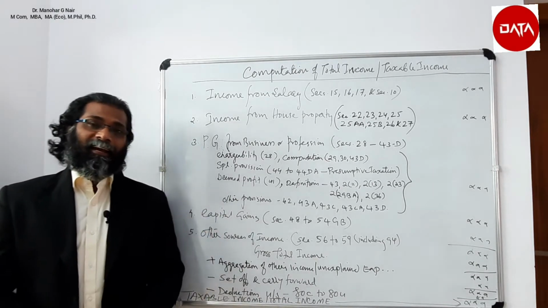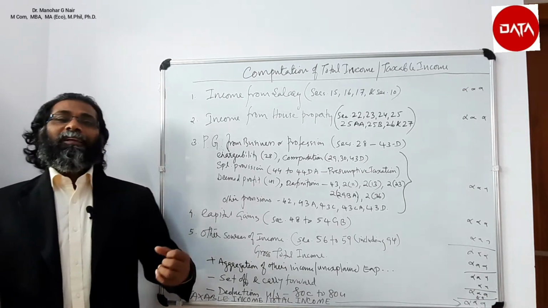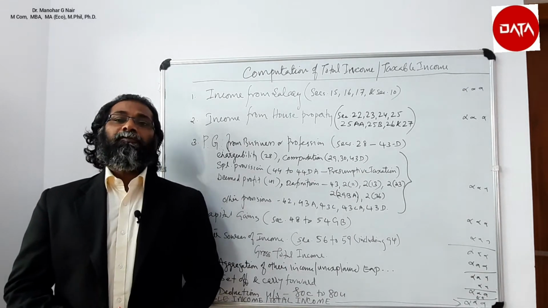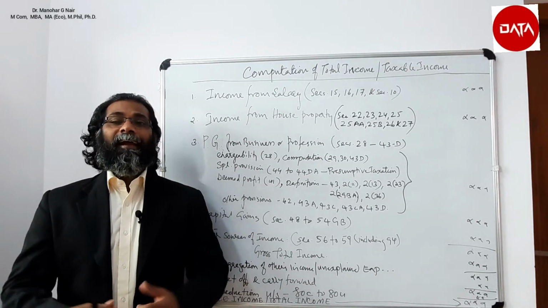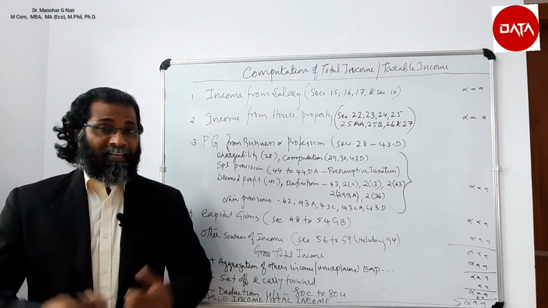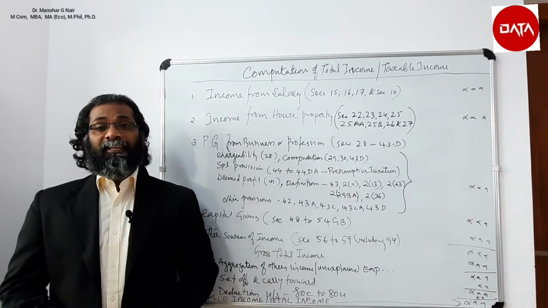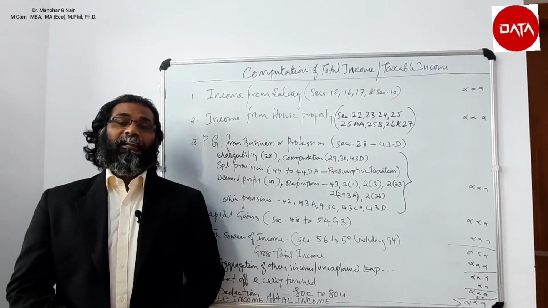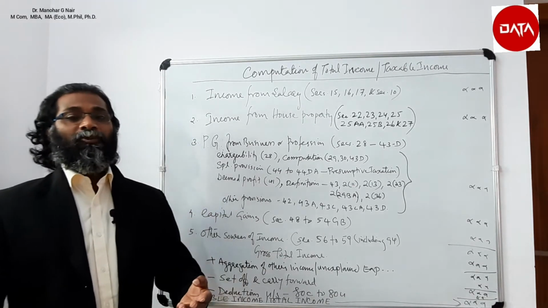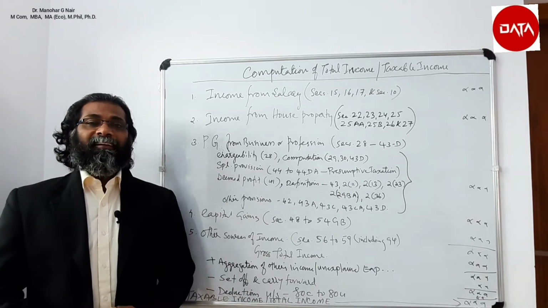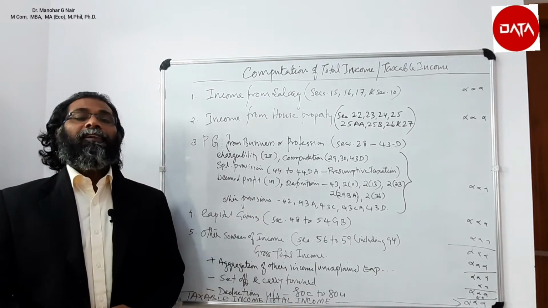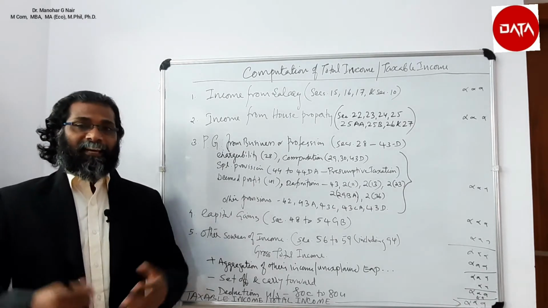Then how can we arrive at gross total income? Gross total income is the heads of income computed according to the provisions of this Act, all added together along with the aggregation provision, set off and carry forward provision, then it will be gross total income. So from that value, if we adopt deduction under section 80C to 80U, you will be getting taxable income or total income. So first head of income is income from salary.